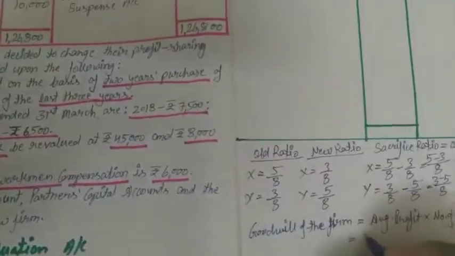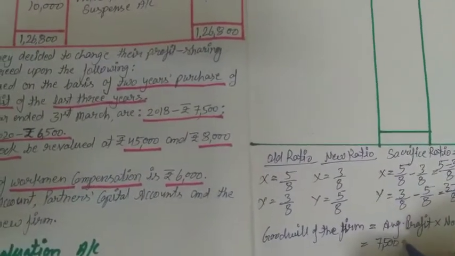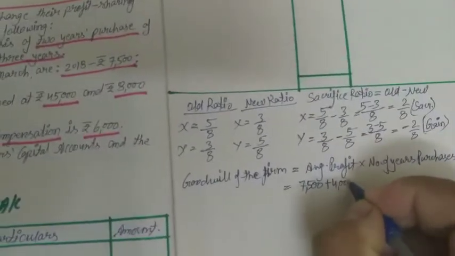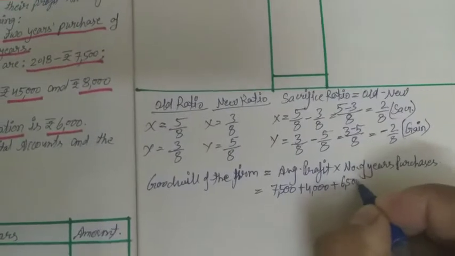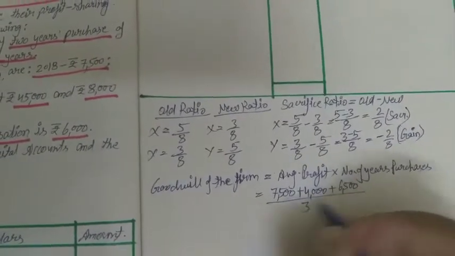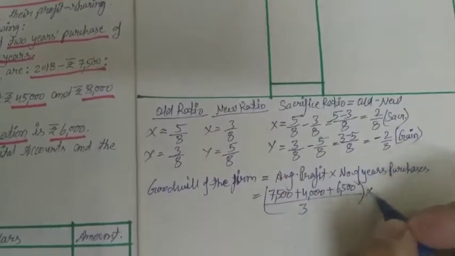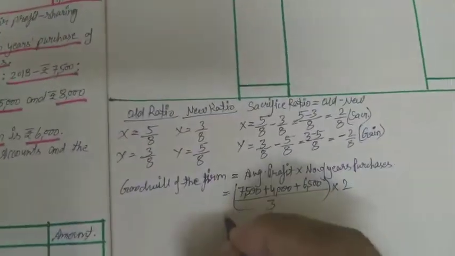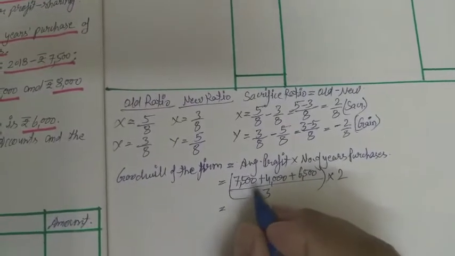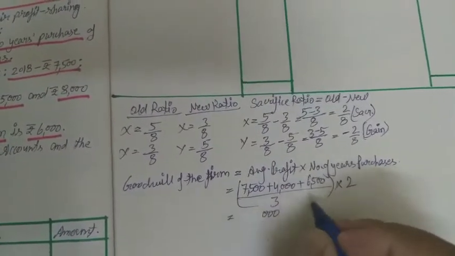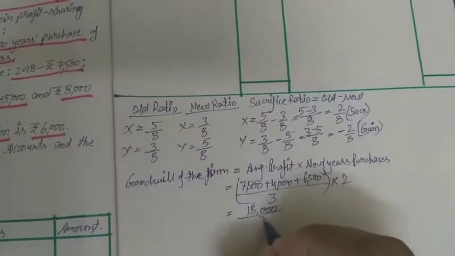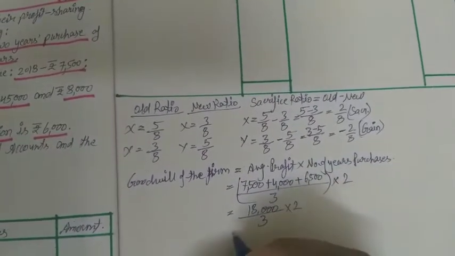So average profit, what will be there? 3 years: 7,500 plus 4,000 plus 6,500 upon 3, and number of years purchases are 2 years purchases, so multiply by 2. 0 carry 1, 6 4 10, 7 17 and 1 18, divided by 3, multiply 2.